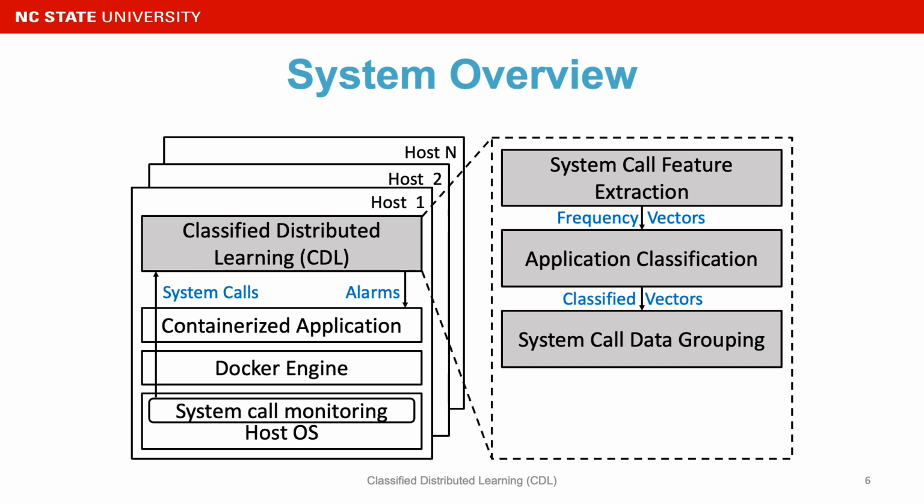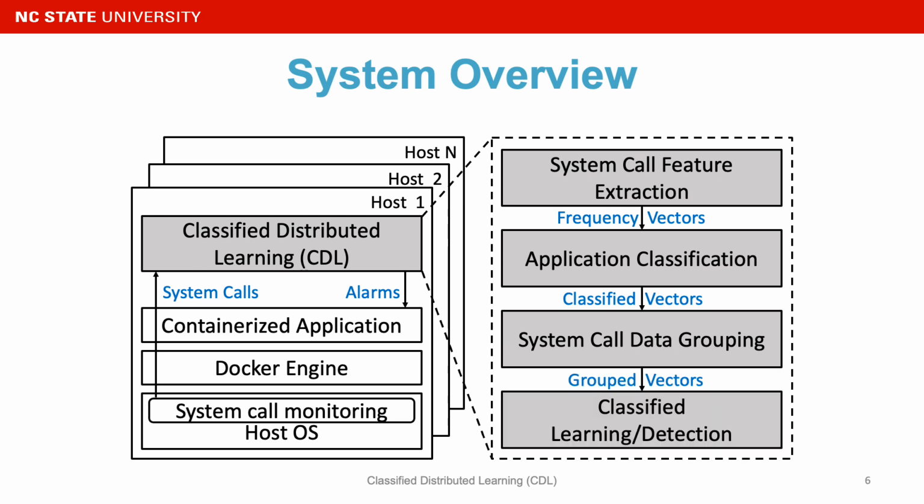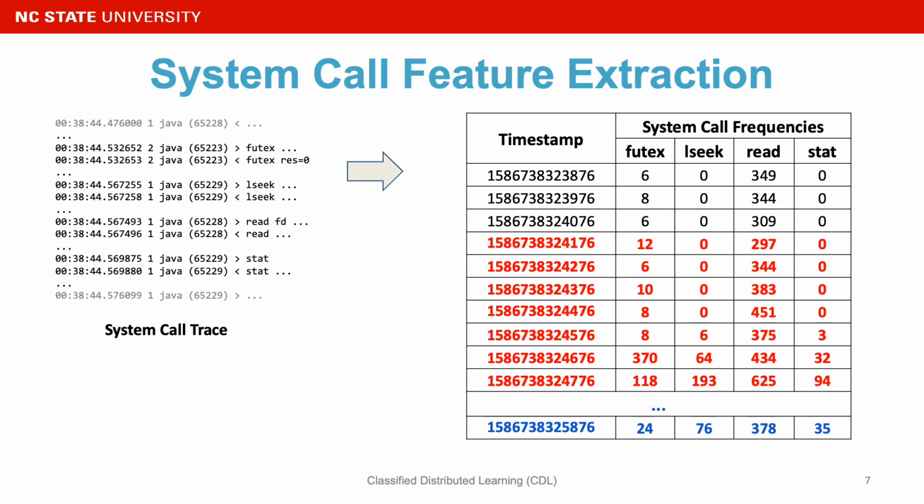After getting the classified vectors, we will feed them into the system call data grouping module, which groups system call data based on what application it is. After that, we have the group vectors, which are then fed into the final module of classified learning or detection. Let's examine each module one by one.